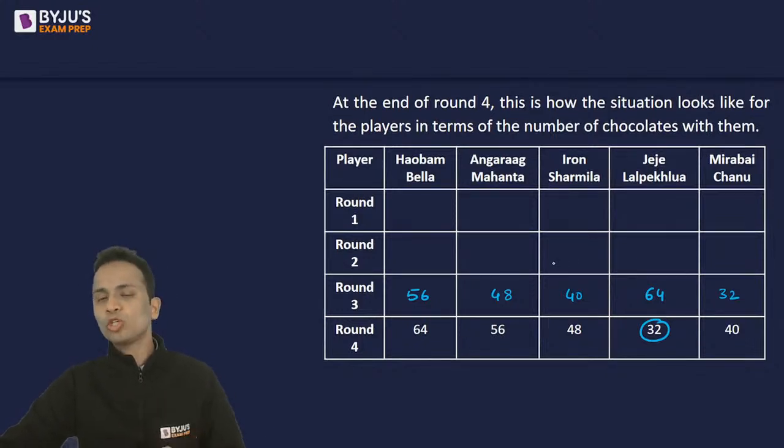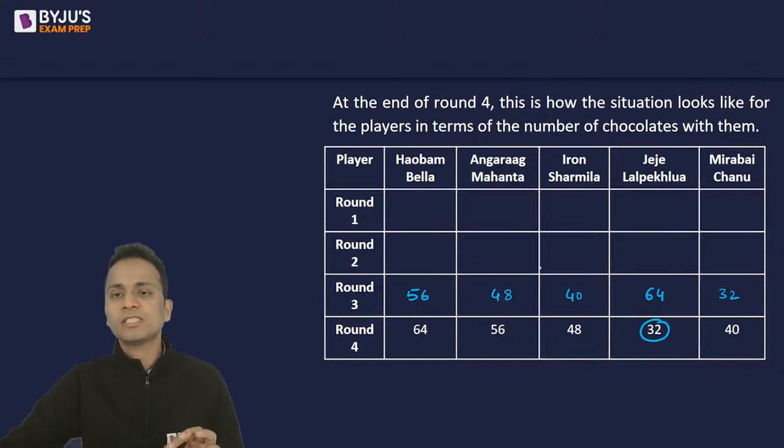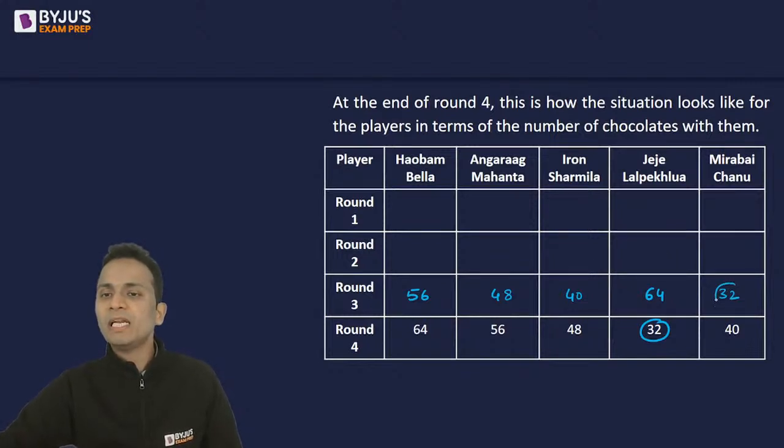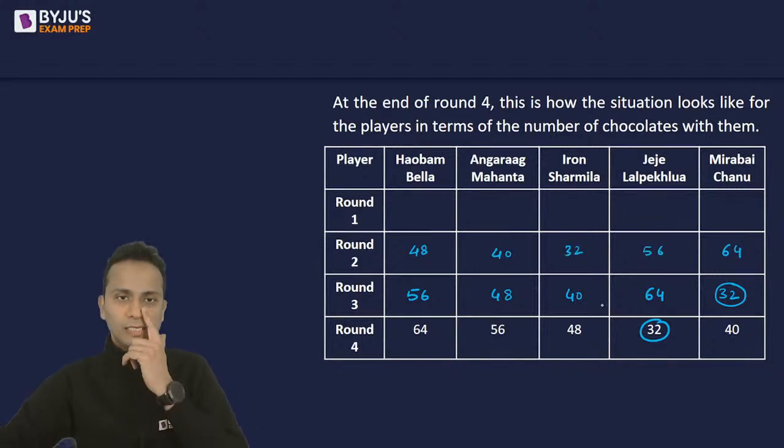In round two, who was the player who divided the chocolates equally among the other players? So I will double the chocolates again, and it will be Mirabai Chanu who would have divided the chocolates equally among other players in round number two. So Mirabai Chanu will have 64 chocolates in round two, and subtract 8 from all of the others. So 56 minus 8, 48, then 40, 32, 56, like this. This will be the number of chocolates in this round.